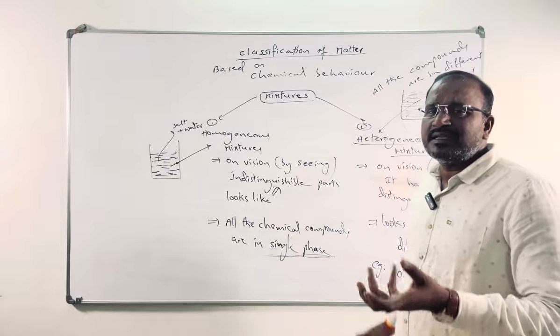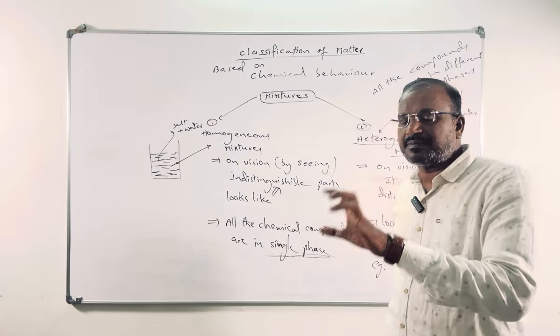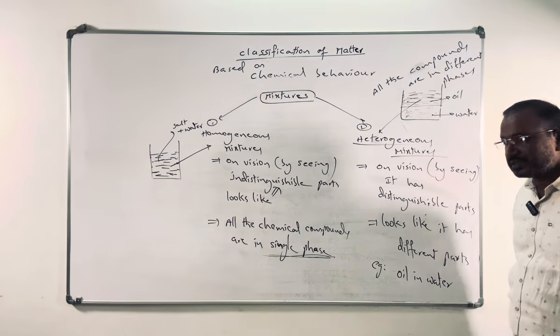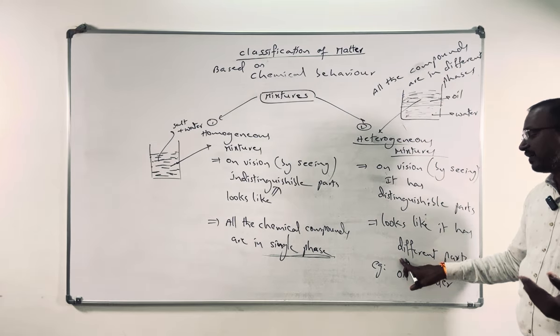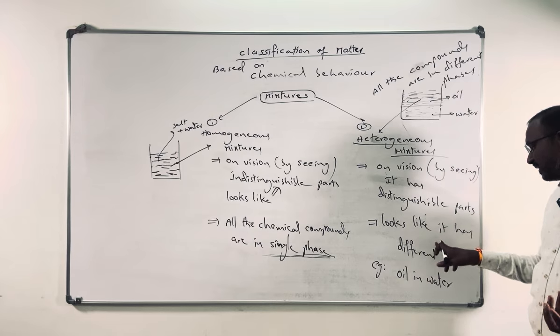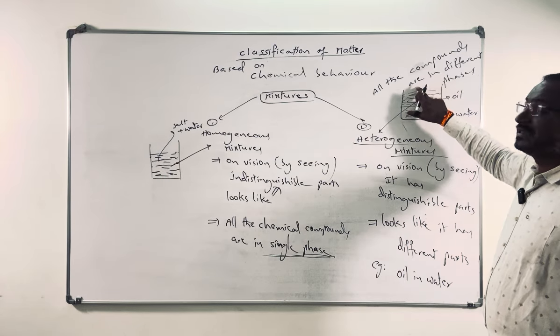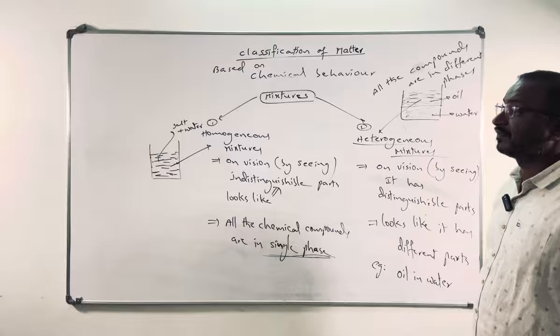Simply, if it has different parts in that mixture, we can separate it easily. We'll call it a heterogeneous mixture, because all the compounds in that heterogeneous mixture exist in different phases.